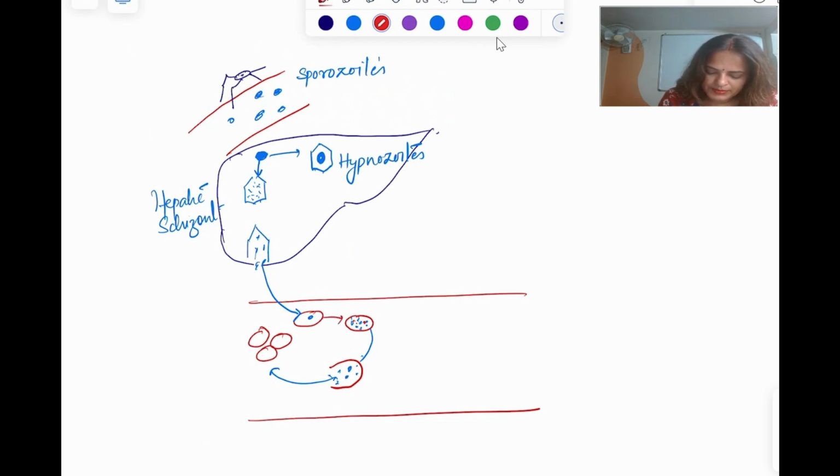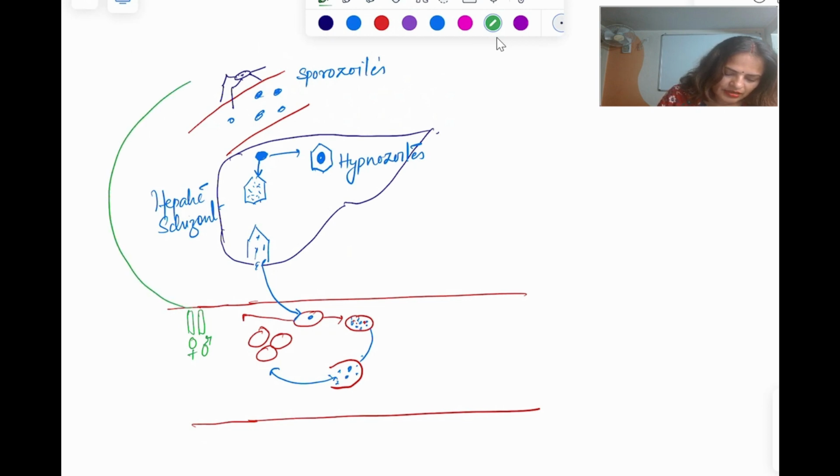For few of the RBC, what will happen? Few of the RBC, they are going to change its form and form gametes, male and female. Okay. And this gamete is taken up by the mosquito with the next bite.